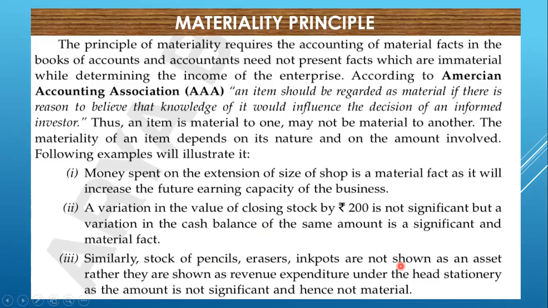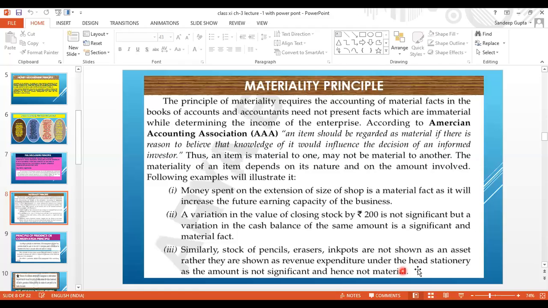Rather, they are shown as revenue expenditure under the head stationery, as the amount is not significant, hence not material, because these are very little amounts.